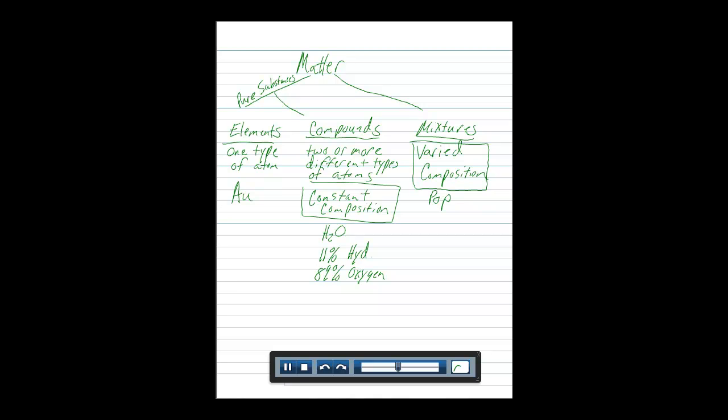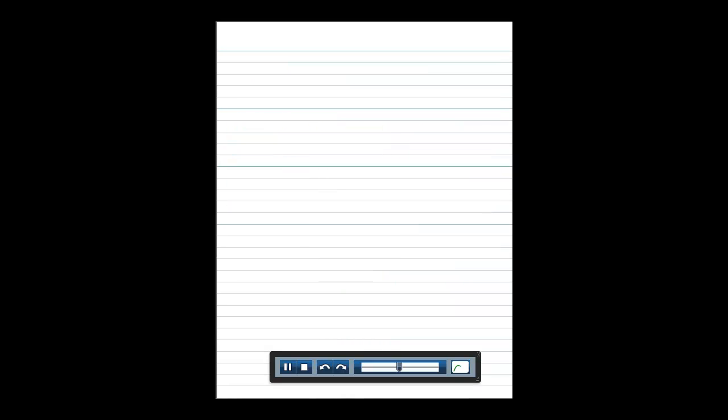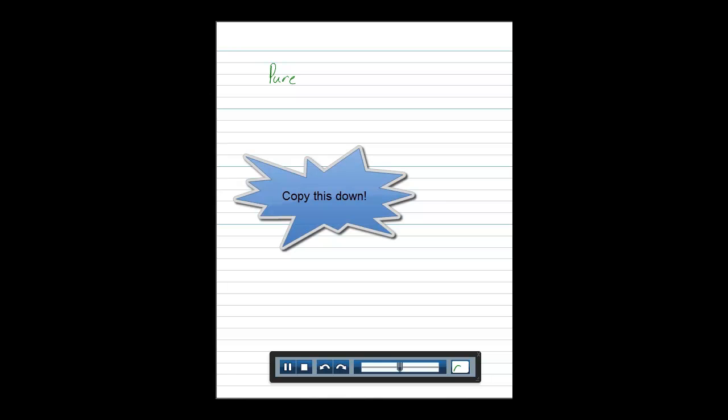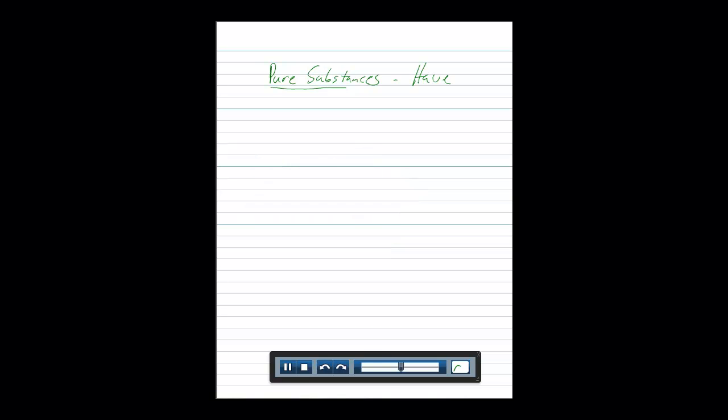Pure substances have constant composition, and they also have only one set of properties.